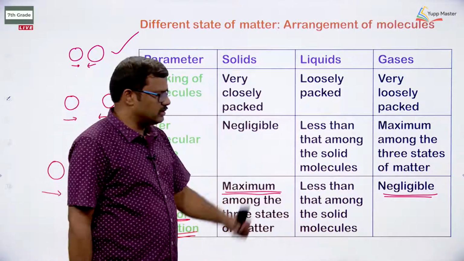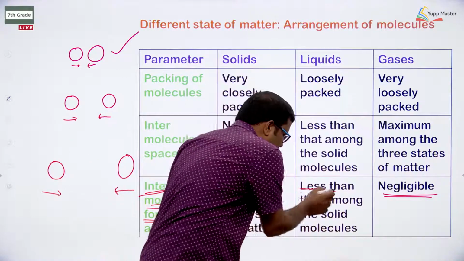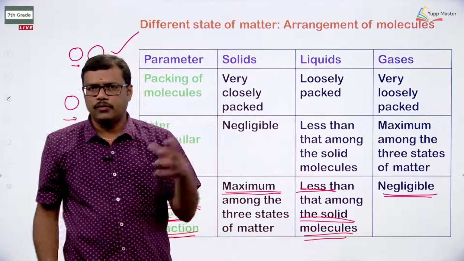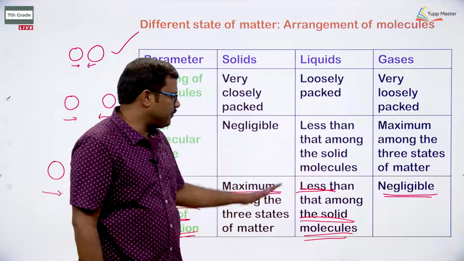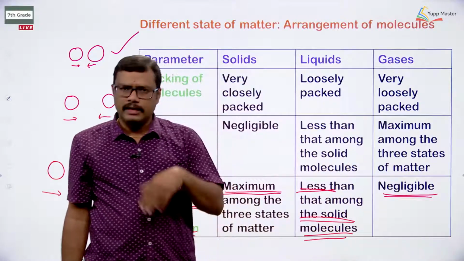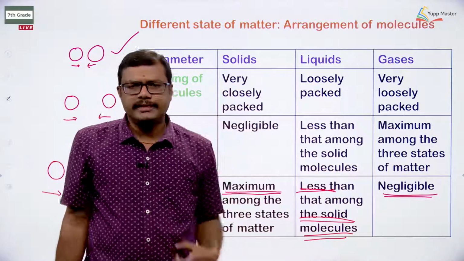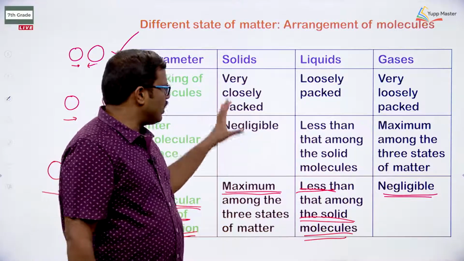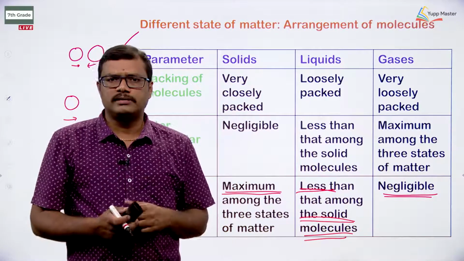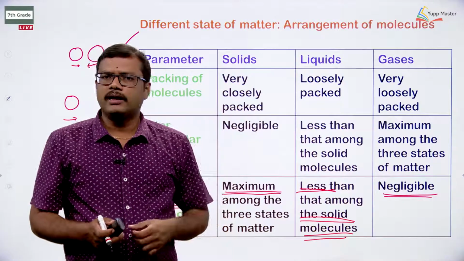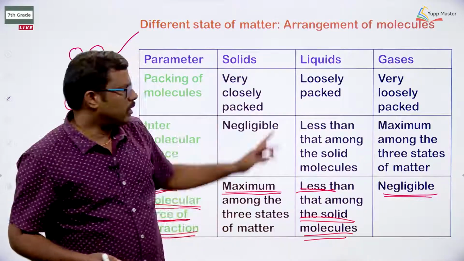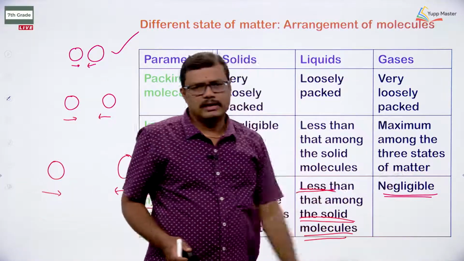What about the liquids then? They are less than that of the solid molecules. The attraction forces are less than that of the solids, but more than that of the gases. In other words, in the case of liquid, the attraction force between the particles of the liquids is less than that of the solids, but more than that of the gases.